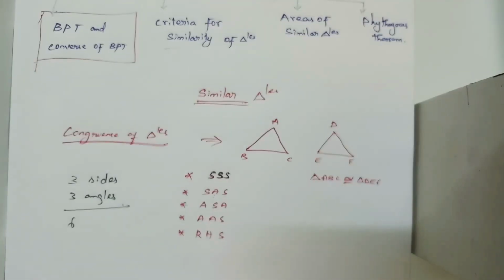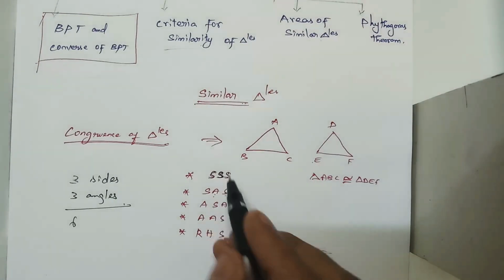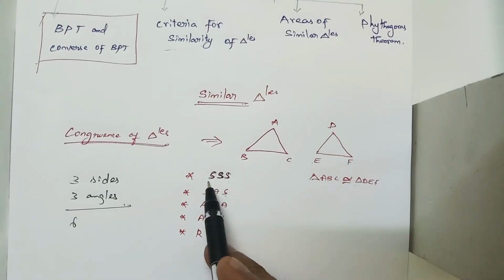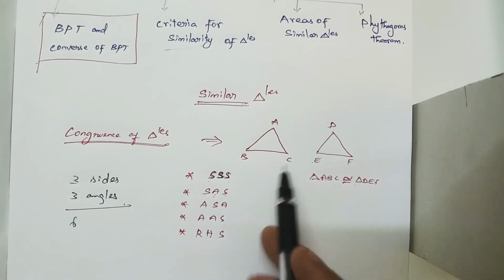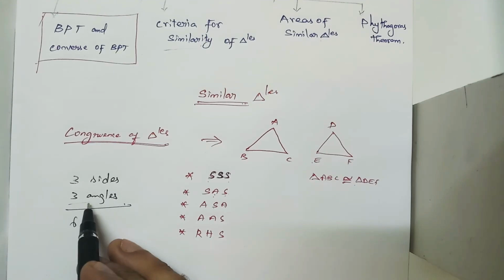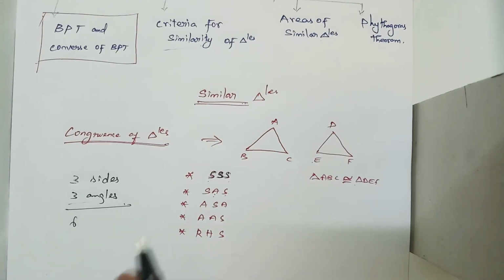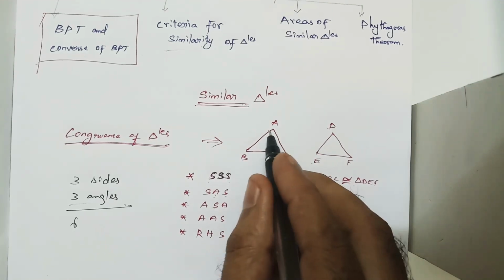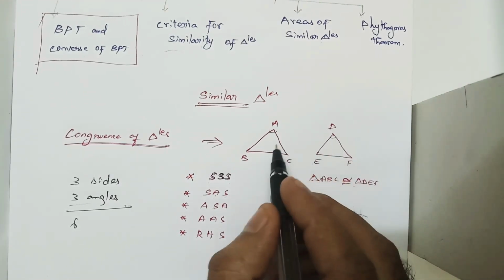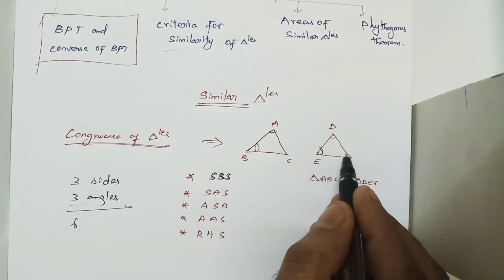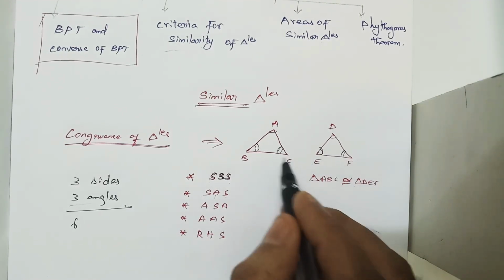Suppose I am proving that the two triangles are congruent by the triple S rule. What is the remaining thing among the two triangles? I have used the three sides, the three sides are equal. So the remaining three angles will also be equal. That is, angle A is equal to angle D, corresponding angles, angle B is equal to angle E, angle F is equal to angle C.